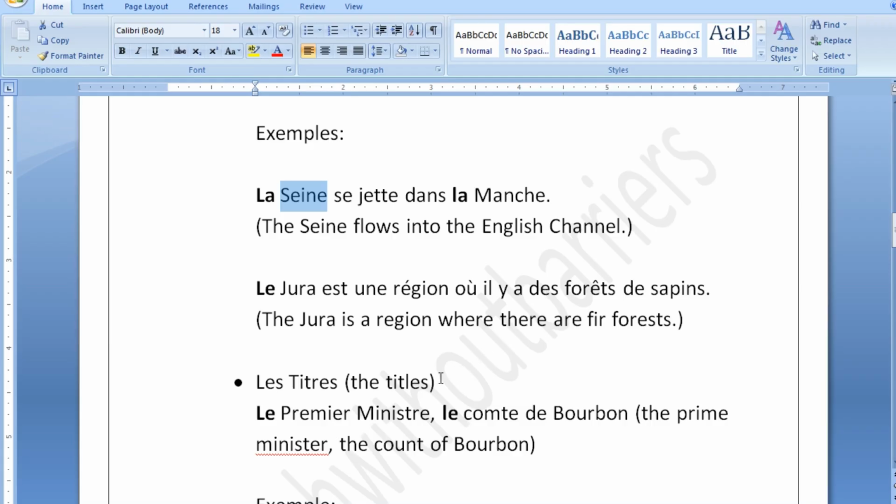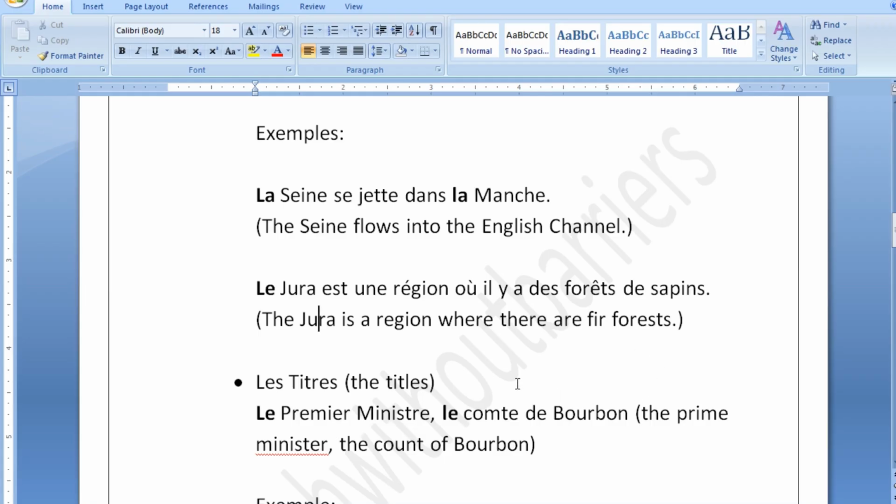D'accord? We move forward. Le Jura est une région où il y a des forêts de sapins. Now again, guys, if you can see here, the Jura is a region where there are fir forests. So in French, you are going to use a definite article before your regions, and that is why we have here le Jura. Okay, le Jura.